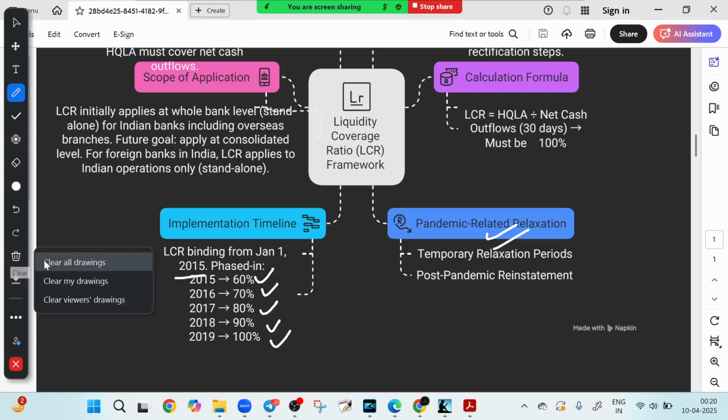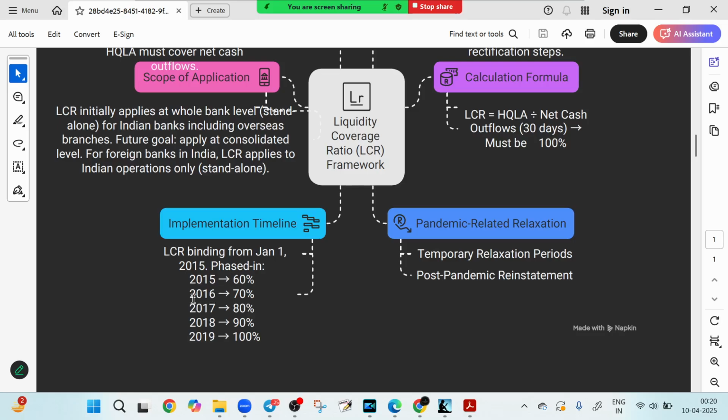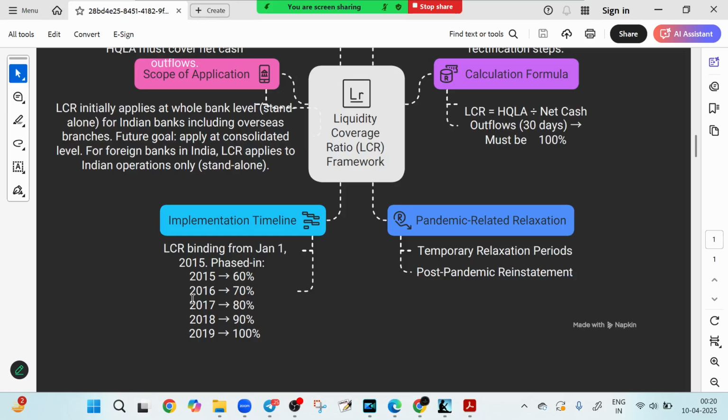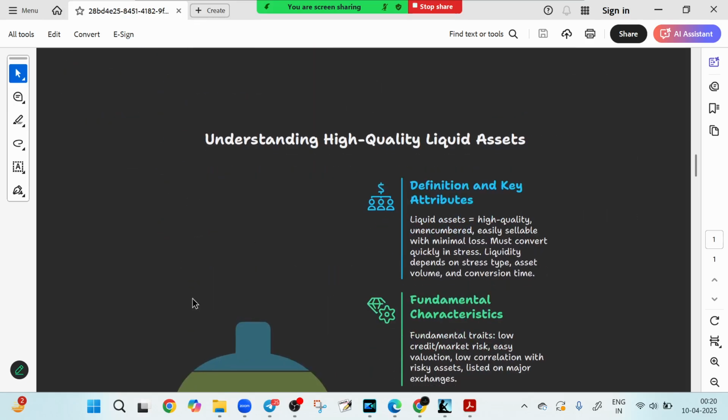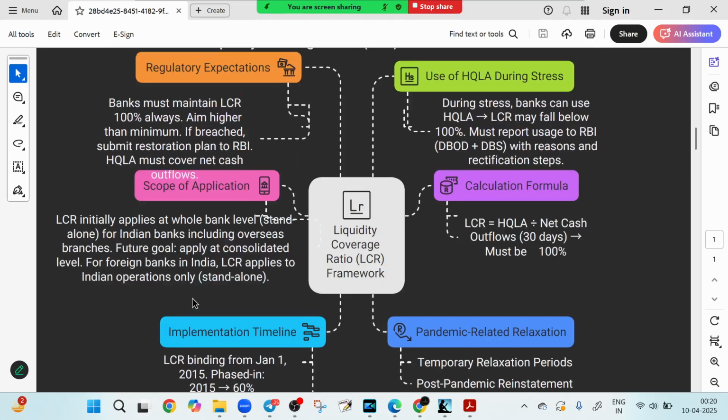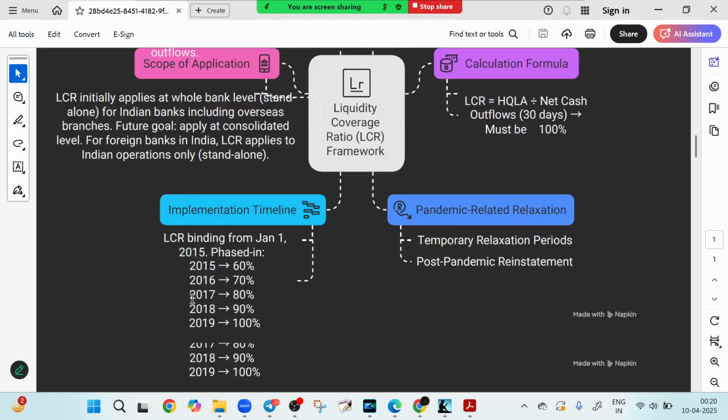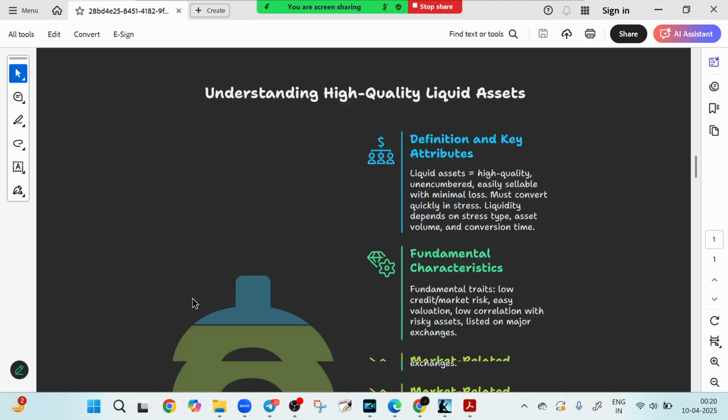So LCR is more than a number. It is a safety net, a guardrail that ensures banks remain liquid, credible, and resilient even in the most turbulent times. That is all you need to remember about LCR: high quality liquid assets in the numerator, HQLA, divided by the net cash outflow in the denominator.